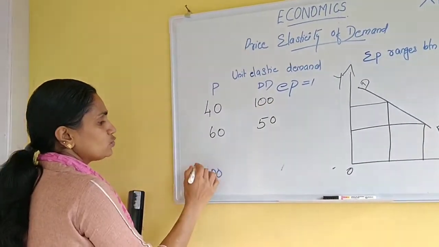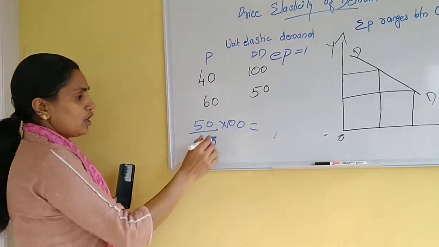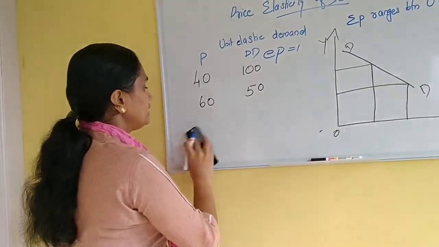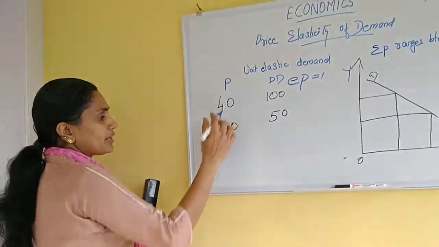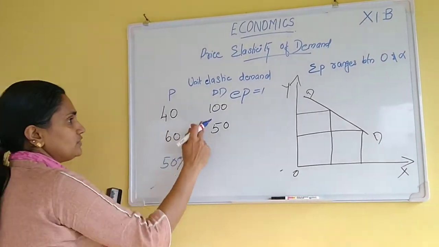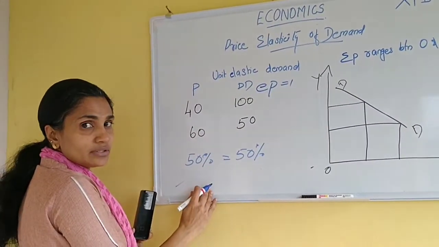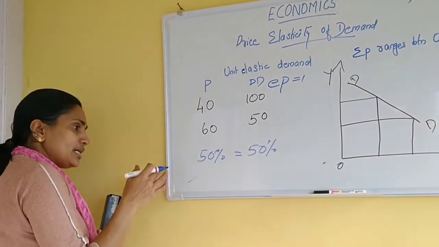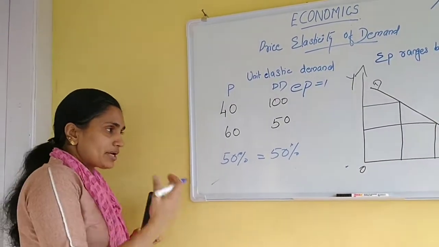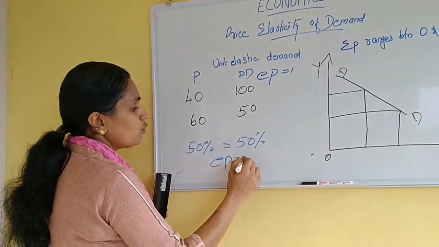The difference between these two is 50, into 100. How much? 50%. So the percentage change in price is 50%, which is equal to the percentage change in quantity demanded, 50%. When we apply the formula, percentage change in quantity demanded divided by percentage change in price, 50% divided by 50%, we get EP equal to 1.